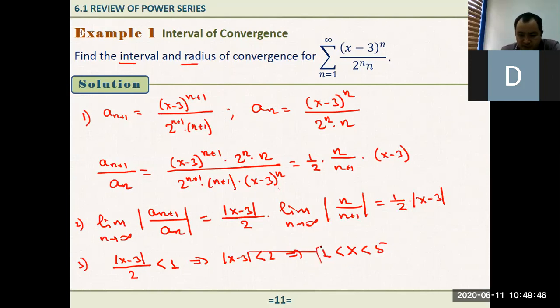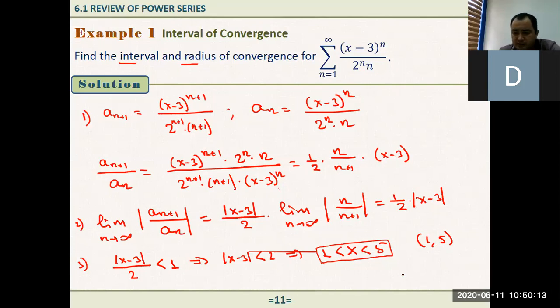So here, this is the interval of convergence, right? 1 to 5. If we just pick any value from this interval and substitute here, we will get a series where all the terms are constant. If you just add this, as you add more and more terms, it always approaches a single value, right?